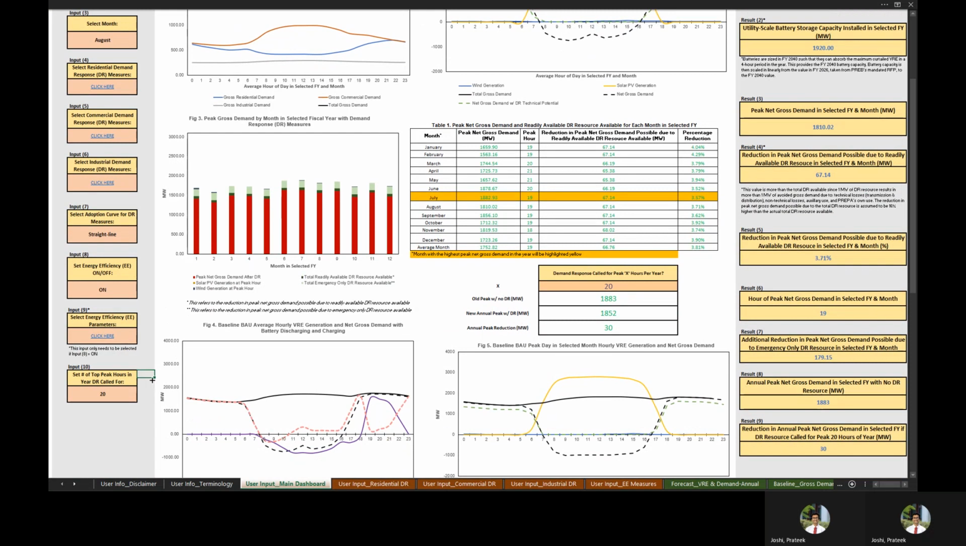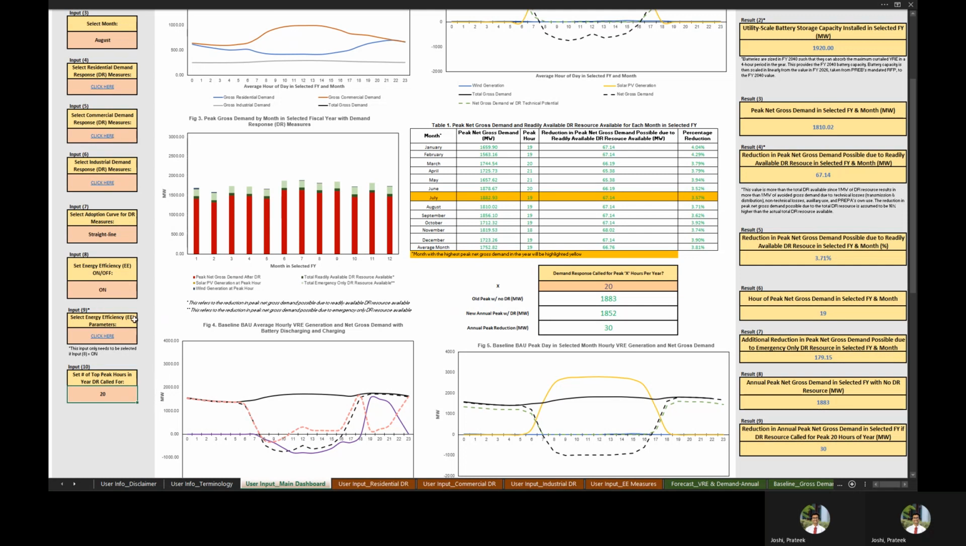Finally, we have one more user input on the PR Drift dashboard, input number 10. Here, users can set the number of top peak hours in the year that demand response is called for. So we've just set that to 20 for now.